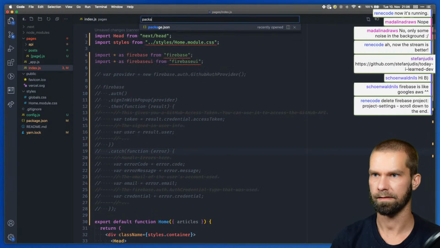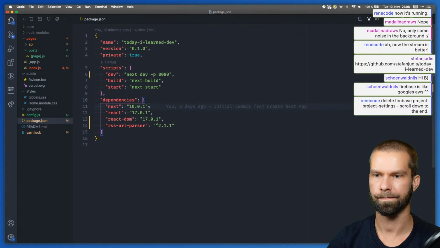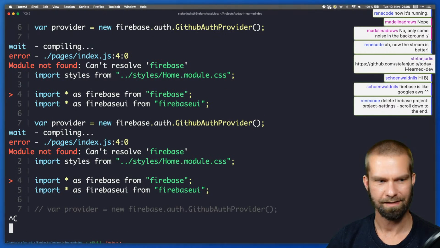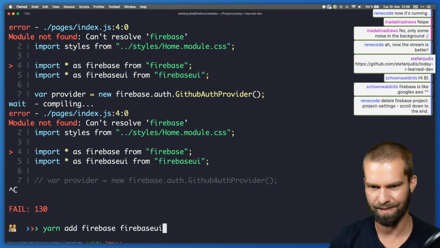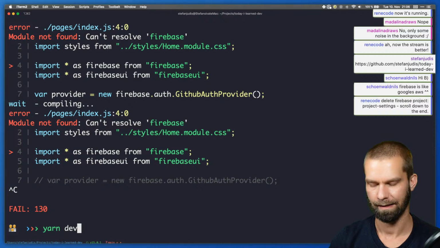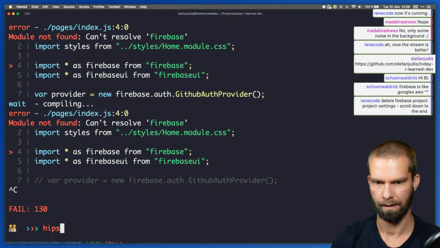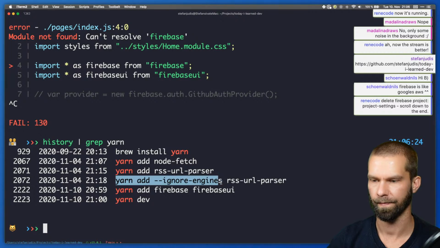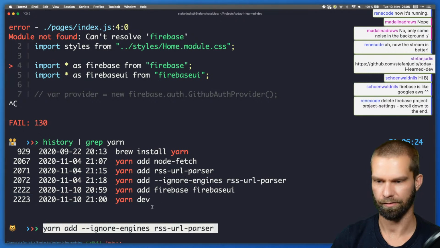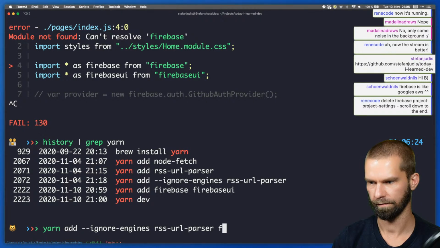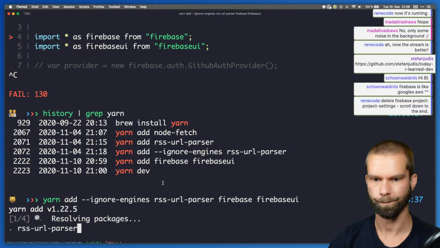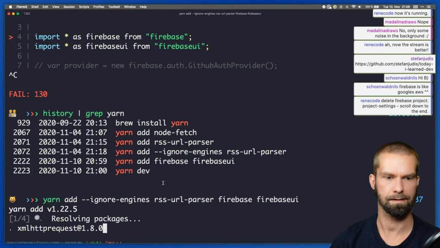So in our package.json, we should now have Firebase and Firebase UI, which we don't have because we still have this node version mismatch. What was the last? History grep yarn. What was the command to ignore stuff? This is it. So let's add these. I should really fix that. So we want to have Firebase and Firebase UI. Here we go. So let's hope that it succeeds now.